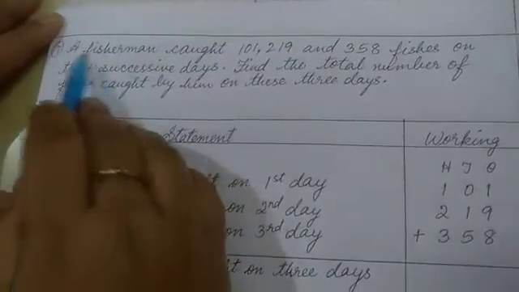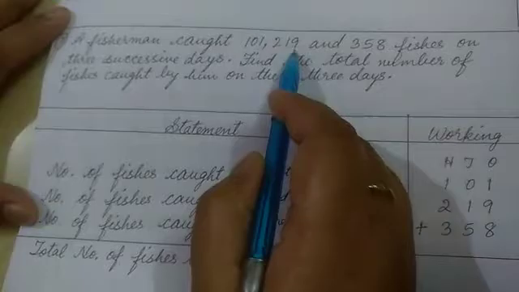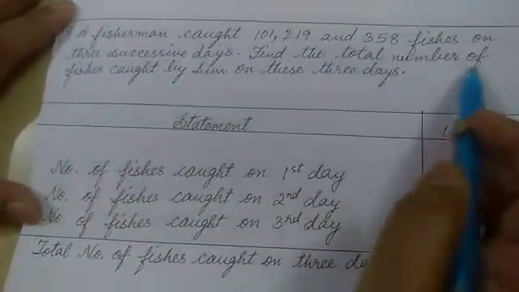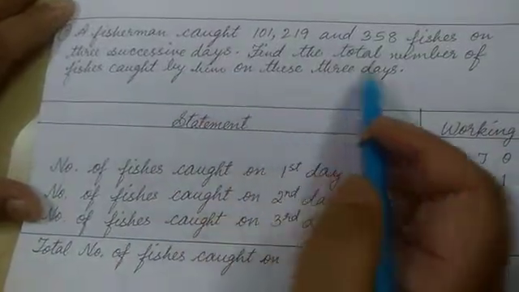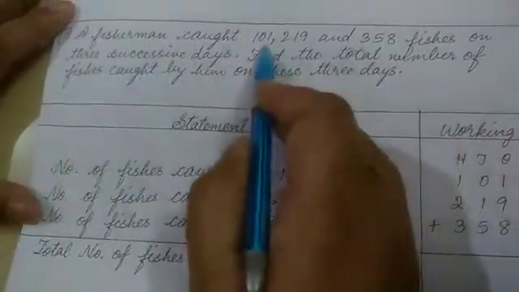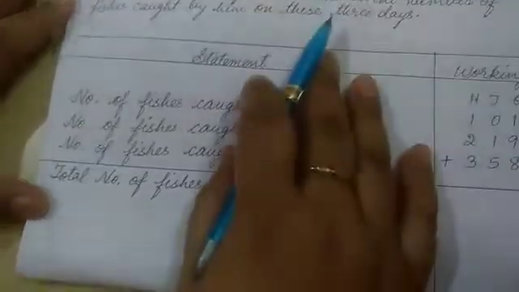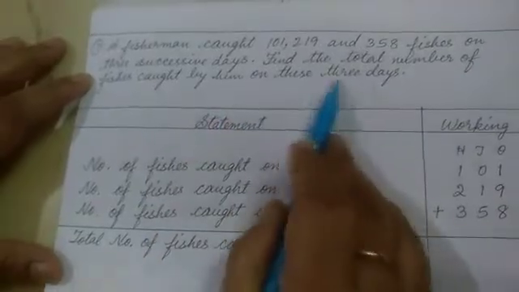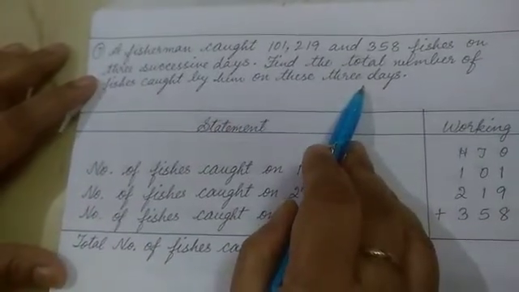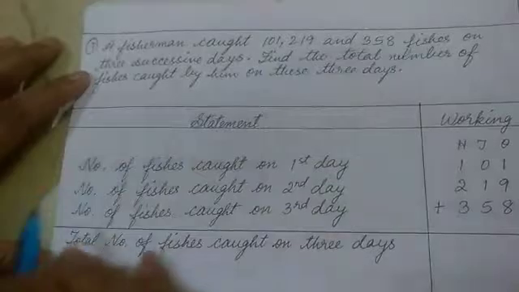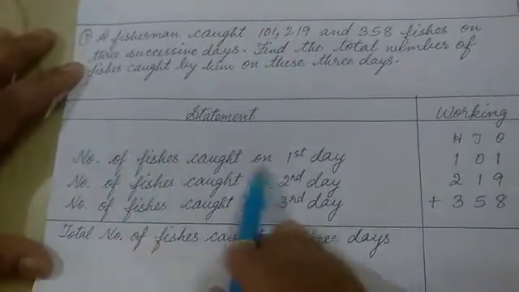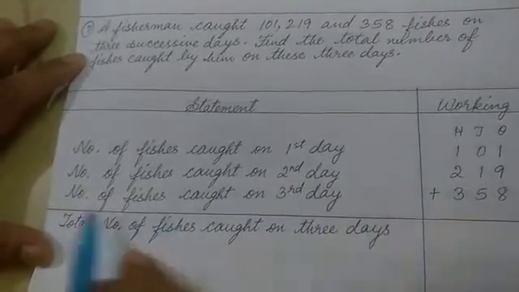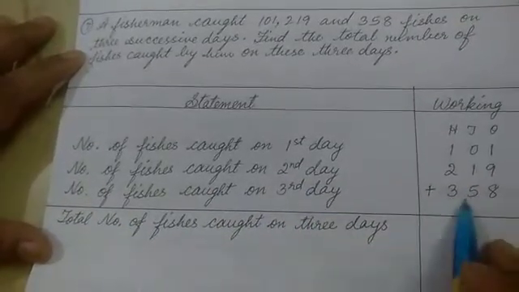Next, question number 7. A fisherman caught 101, 219 and 358 fishes on 3 successive days. Find the total number of fishes caught by him on these 3 days. Successive days means the first day, second day and the third day. So here we have to find out the total number of fish caught by the fisherman in these 3 days. So we have to start writing the statement with number of, because fishes we can count. So we'll write number of fishes caught on first day 101, number of fishes caught on second day 219, number of fishes caught on third day it is 358.